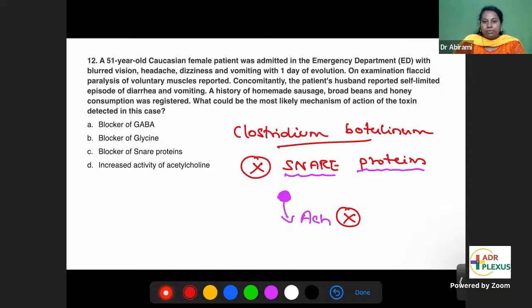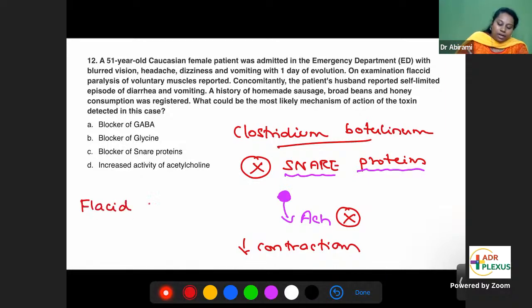Acetylcholine is a neurotransmitter of the neuromuscular junction. This is going to cause contraction. If acetylcholine is blocked, this results in decreased muscle contractions. That is called flaccid type of paralysis. Flaccid paralysis.